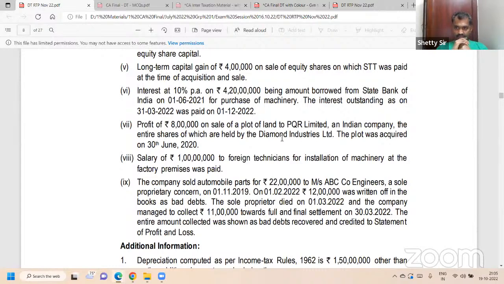Correct? Yes. Excess debited. Below, 11 lakh. Only 1 lakh should be bad debts recovered.